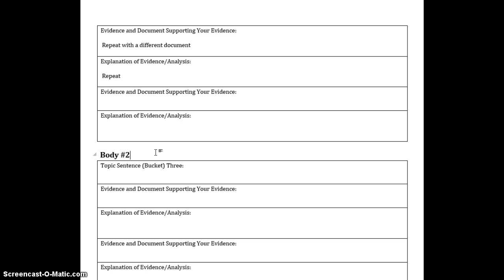You would explain that document and evidence. You would then find a second document that talked about economic reasons to develop or to not develop. You will explain that evidence, and your paper will be finished. Be sure to fill in this outline before you type or write your final paper. It shows you exactly where you need to place your information.